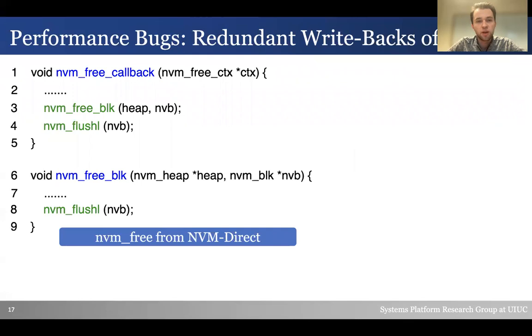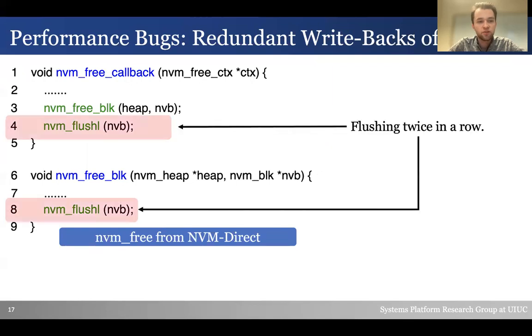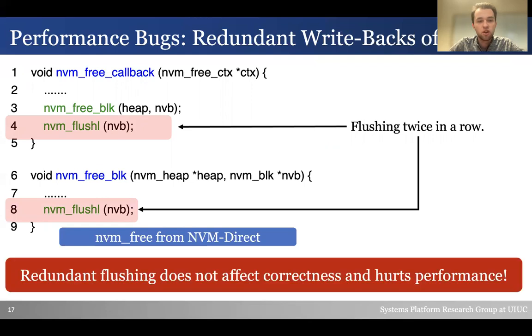Second, let's look at the redundant writebacks of data. Here we have a function from NVM Direct where we free a persistent object from the NVM Direct framework. On line 3, the NVM free callback function calls NVM free BLK. At the end of this function, we have a flush of the NVB object, which is again flushed after the function returns on line 4. Flushing this item twice in a row does not help our correctness and only hurts our performance as we add extra data to NVM.